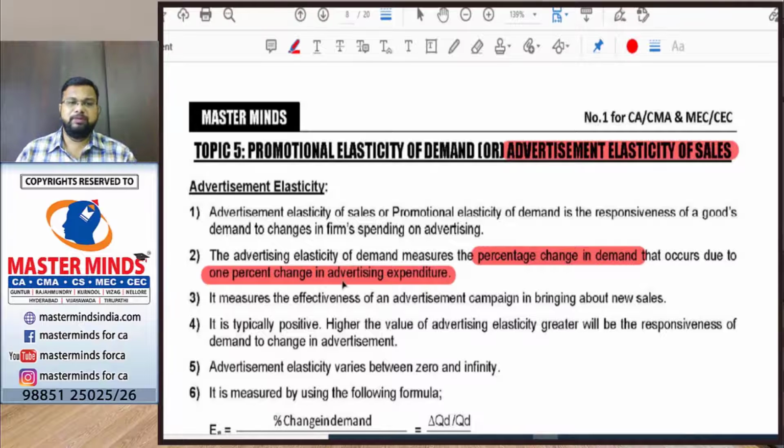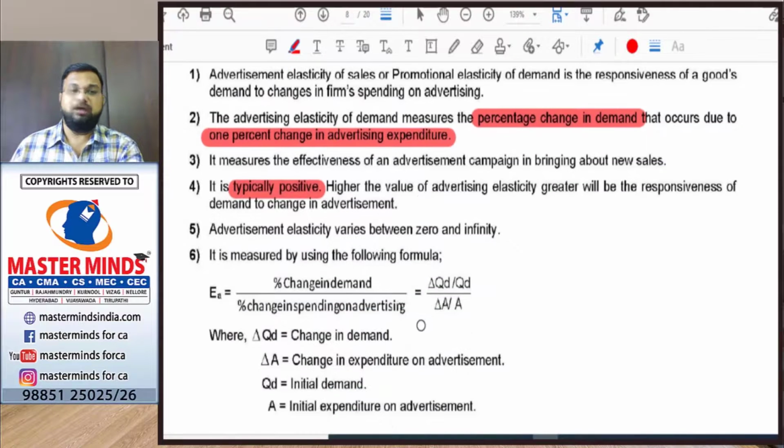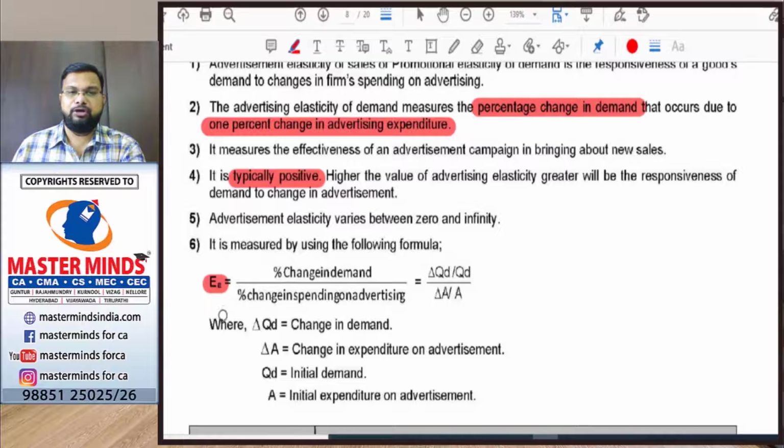Typically the relationship between advertisement expenditure and demand will be positive. That is, as the advertisement expenditure increases, the demand will also increase. Since the relationship is positive, the value lies between 0 and infinity. To calculate advertisement elasticity of demand, we use the formula: percentage change in demand divided by percentage change in advertisement expenditure. That is delta Q by delta A into A by Q.